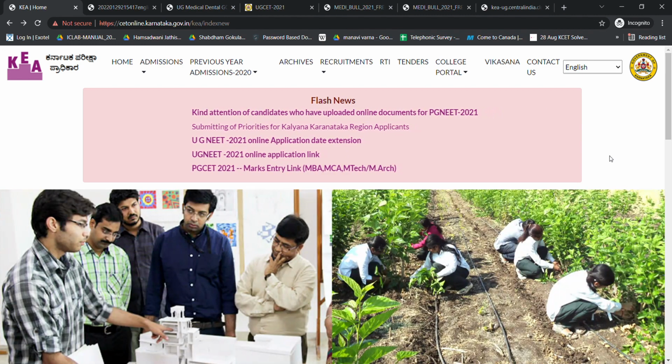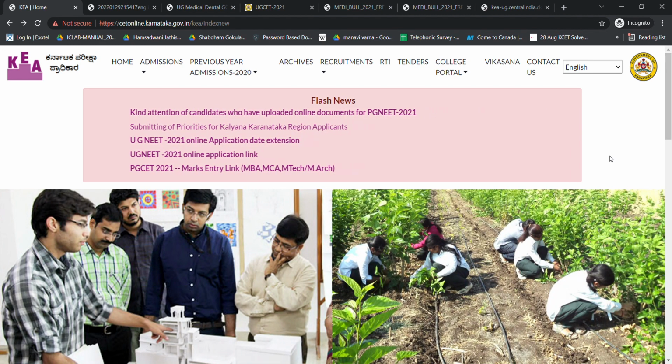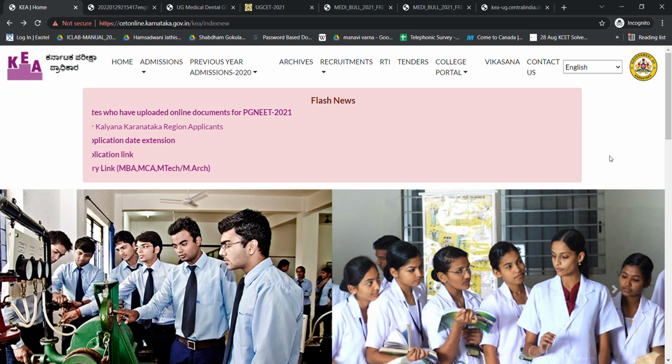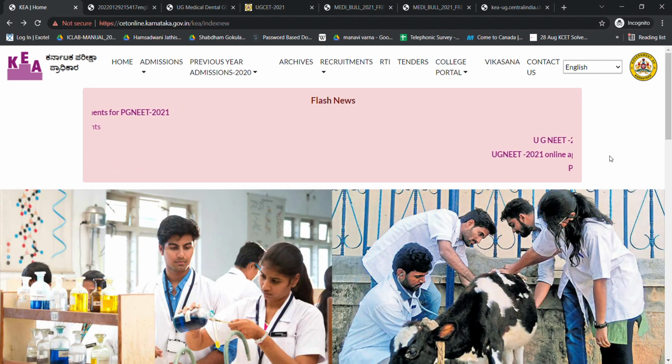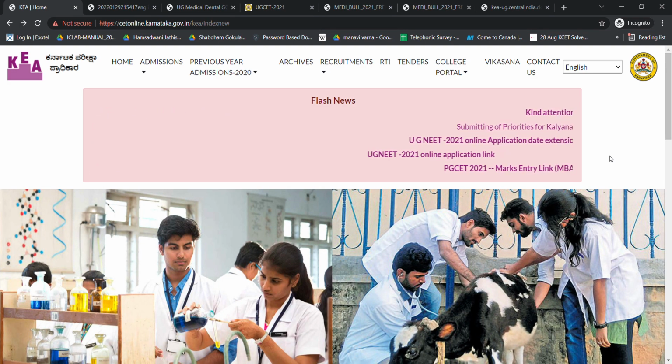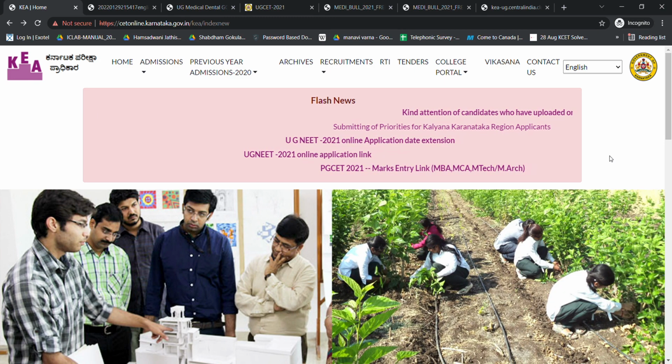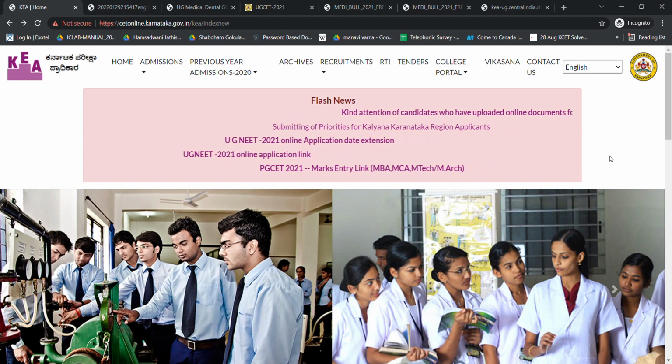So here is an update about the first round allotment and the procedures from the KEA website, that is the state counseling for the UG NEET and Ayush. I'll just show you what all to see, the steps to register and download the verification slip, and how you see the seat matrix and all.